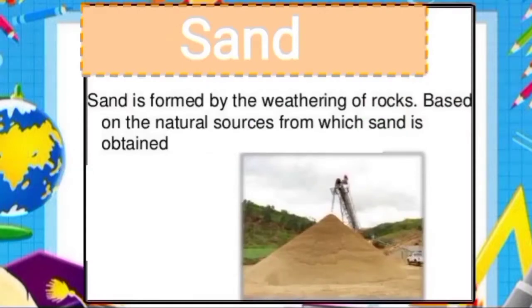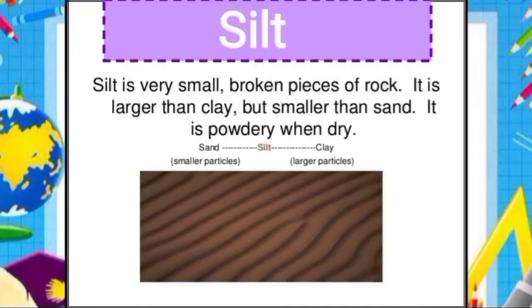Sand is the largest soil particle, made up of weathered primary rock mineral. Then silt. This particle is smaller than a sand particle but bigger than a clay particle.